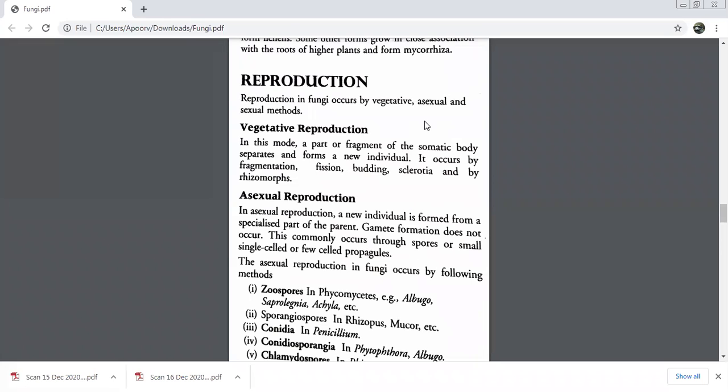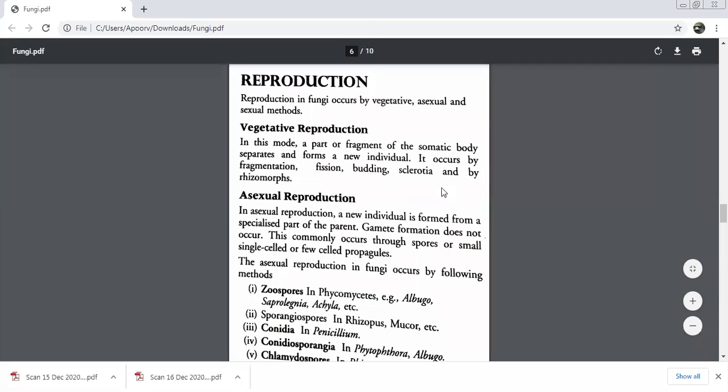What do you mean by somatic body? What is somatic body? The normal body except the sex cells. Very good, very good. So normally the somatic organs are not supposed to be involved in reproduction, beta. But if the somatic parts are involved in reproduction, we call it vegetative reproduction. So a part of this will separate and a new individual will be made.